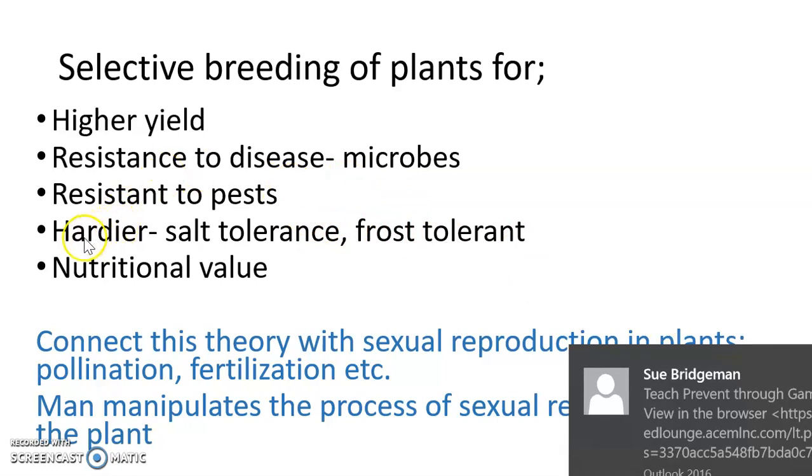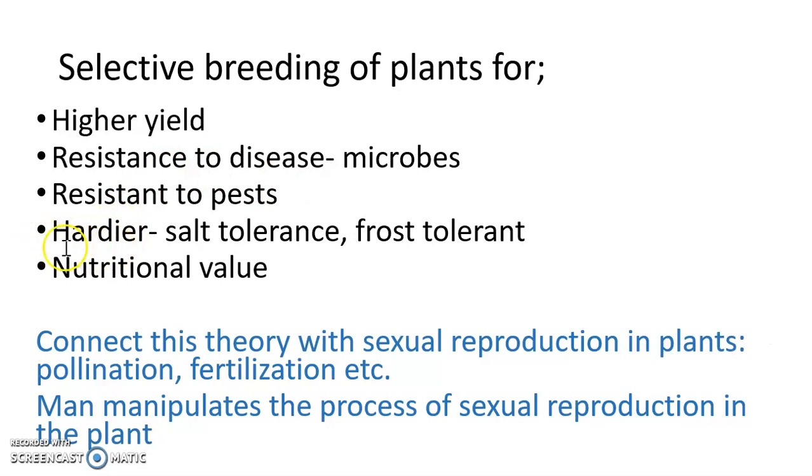We also want plants to be hardier, and examples of hardier plants would be salt-tolerant plants. So if you've got flooding in many areas and you've got traces of salt in the soil, most plants can't cope with that. So we're going to select out plants which do have salt tolerance, and we can then grow them in these areas of the world. Frost tolerance is another example of a hardier plant. We also might want to selectively breed a plant which has got a higher nutritional value.